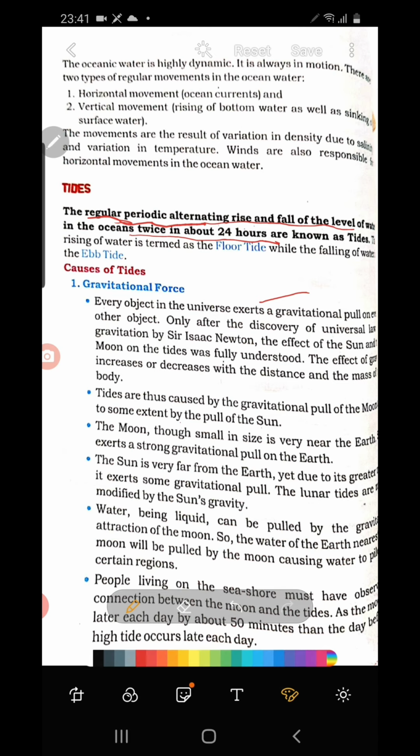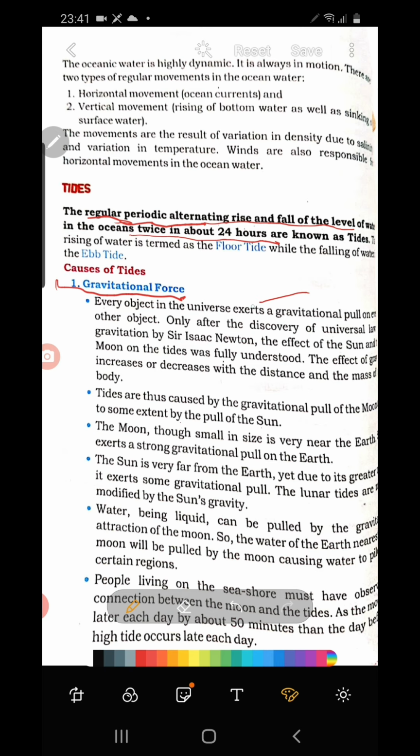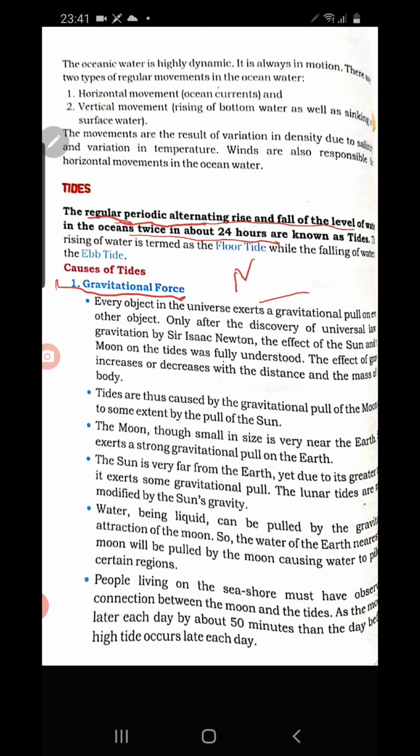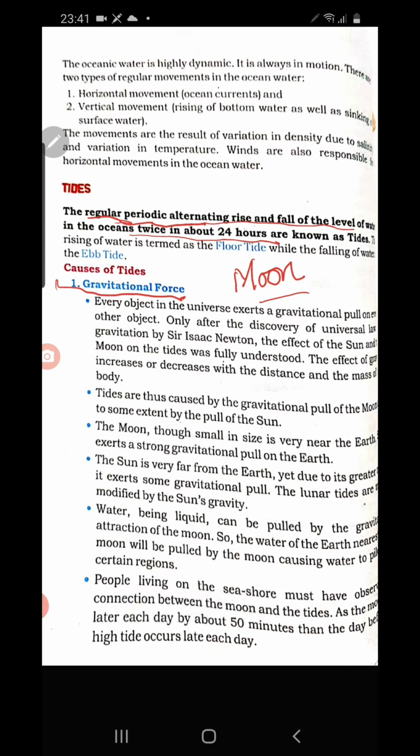Now, what is the reason for the tide? Mainly the gravitational force. Gravitational force of which object? Which heavenly object? Mainly the moon. The moon is the main heavenly body responsible for the occurrence of tide. Not only the moon, the sun is also responsible, but since the moon is very close to the earth, it exerts more gravitational pull than the sun on the earth. So let's see how it is.